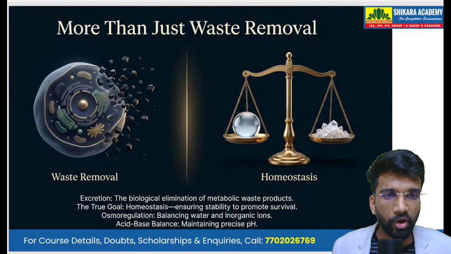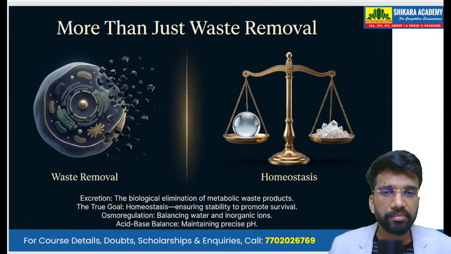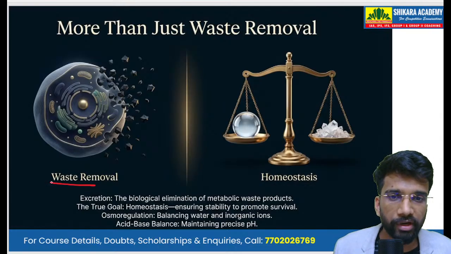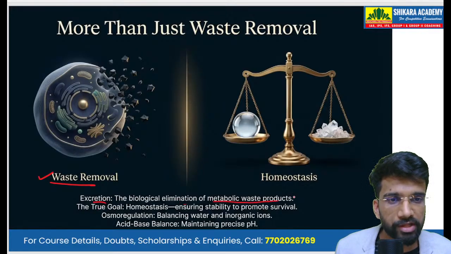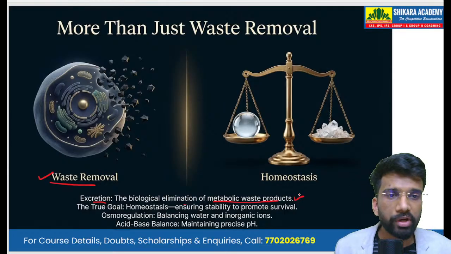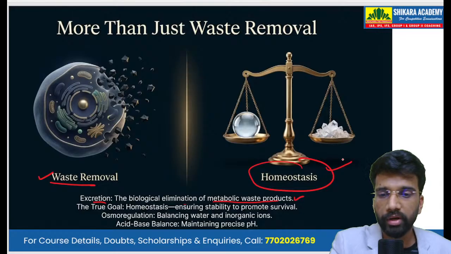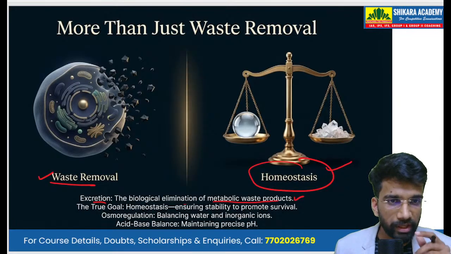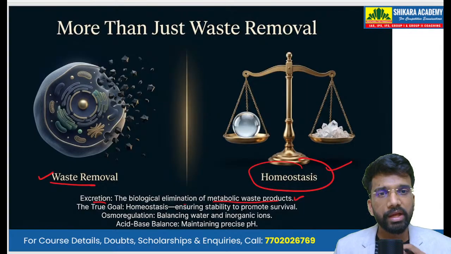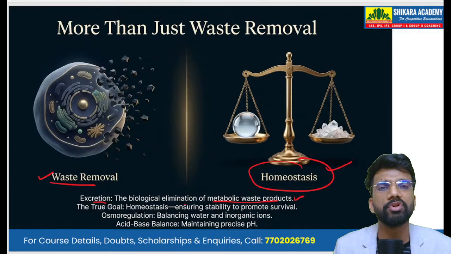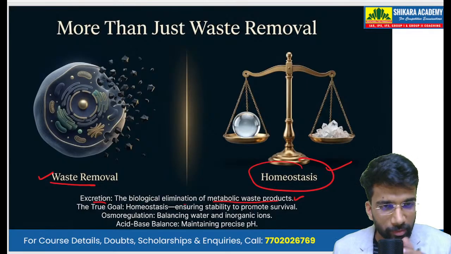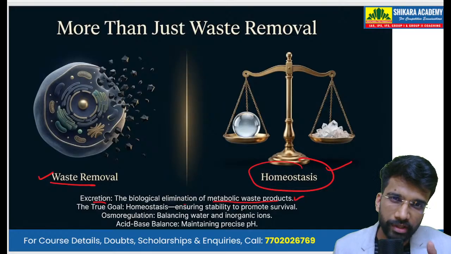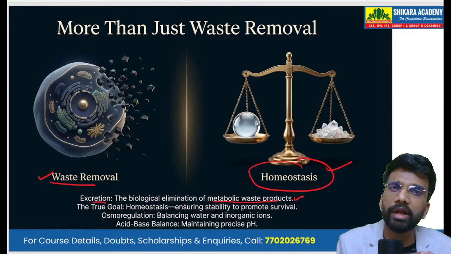So the main function of the excretory system or of our kidneys is, first, waste removal, that is excretion. So excretion is the biological elimination of the metabolic waste products. And the ultimate goal is to achieve homeostasis, to be in homeostasis. Now what is this homeostasis? Homeostasis is a process, or a condition, by which the body tries to maintain its internal environment as constant. So the body tries to stabilize or to make constant the internal environment, even though the external environment is changing.